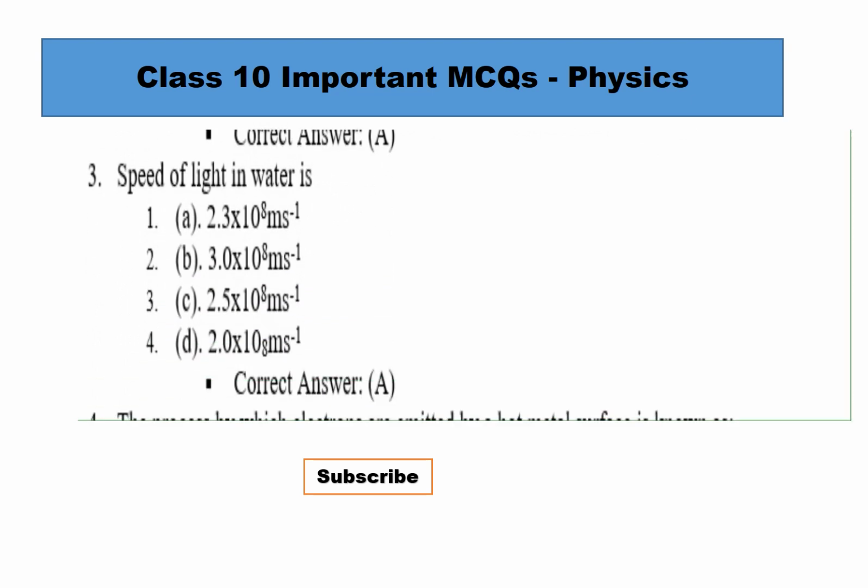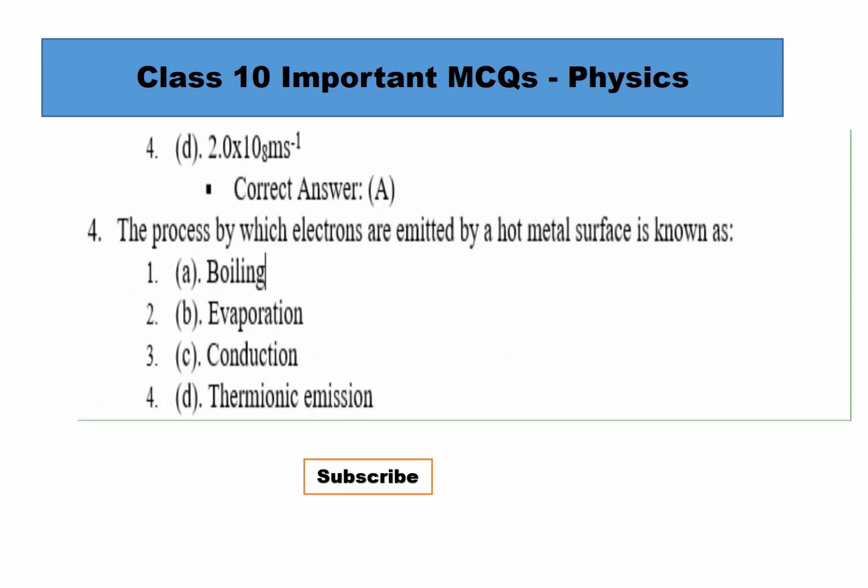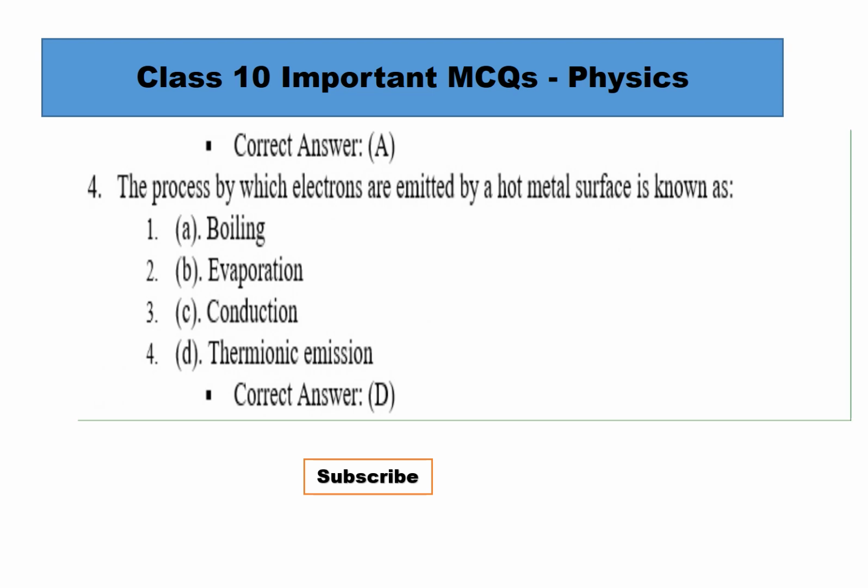Third MCQ है जी, speed of light in water is 2.3 × 10^8 m/s, 3.0 × 10^8 m/s, 2.5 or 2.0. Correct answer is A. The next MCQ is number 4. The process by which electrons are emitted by a hot metal surface is known as boiling, evaporation, conduction or thermionic emission. Correct answer is D, thermionic emission.